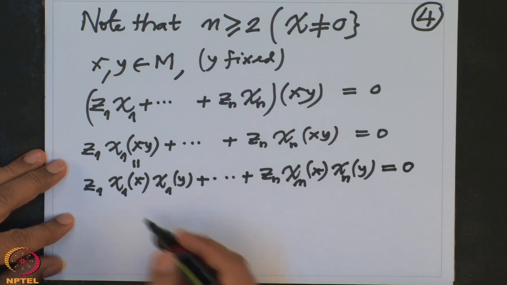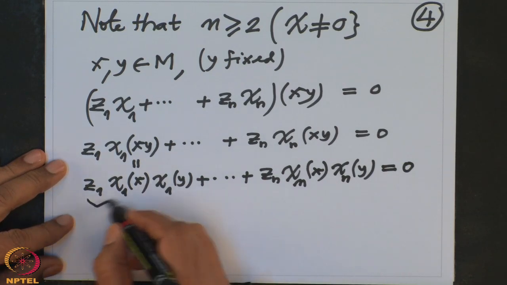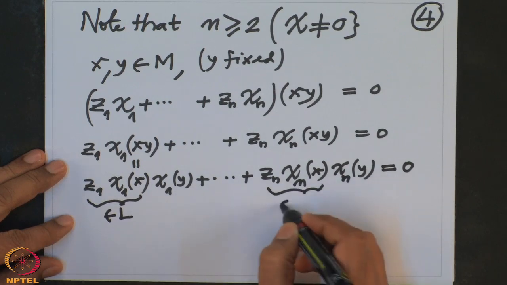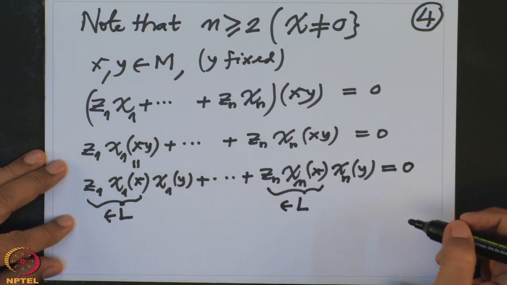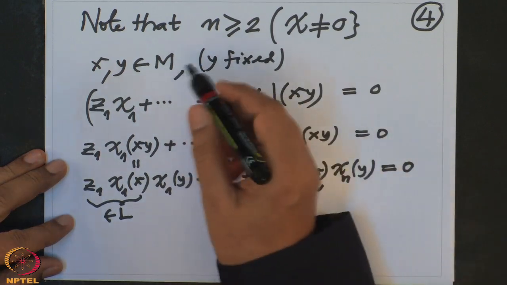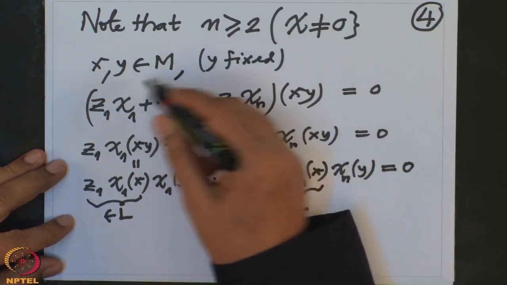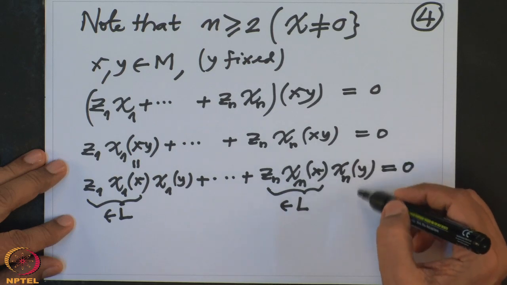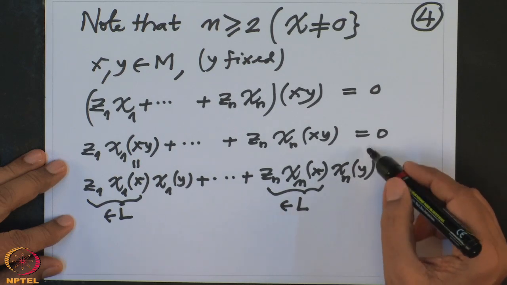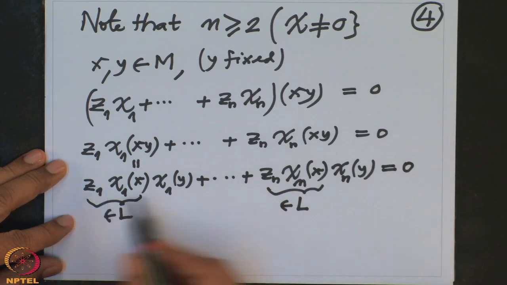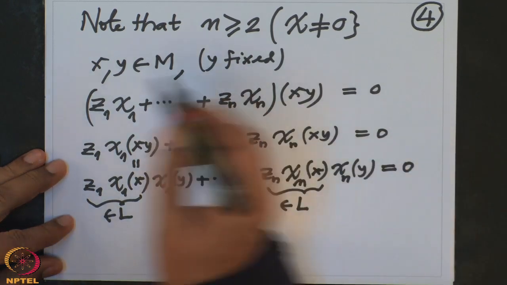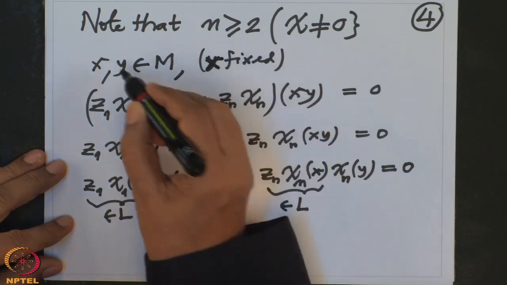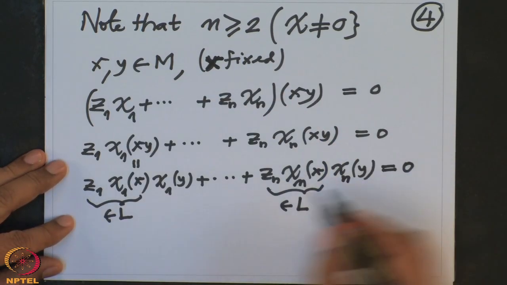Now, this is in L, this is in L, this is also in L, and this is 0 for all y. I should have said, keep x fixed and y varying. So y is varying, and this is 0 for all y.